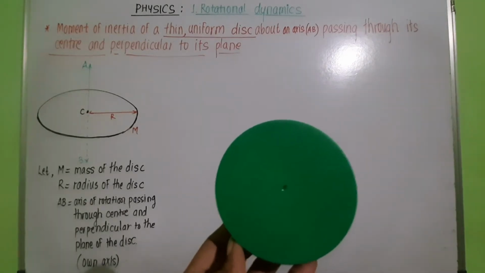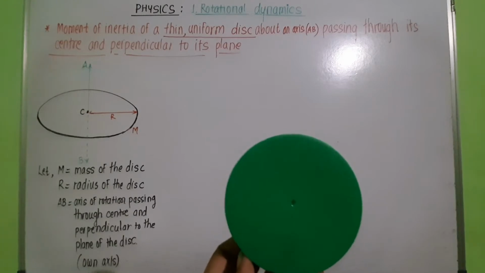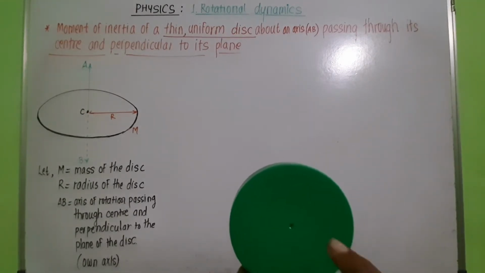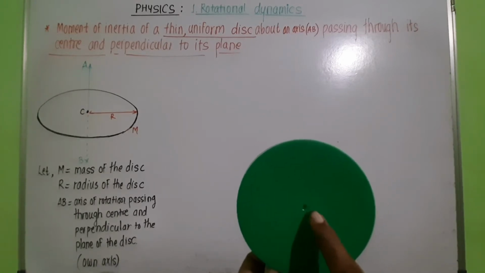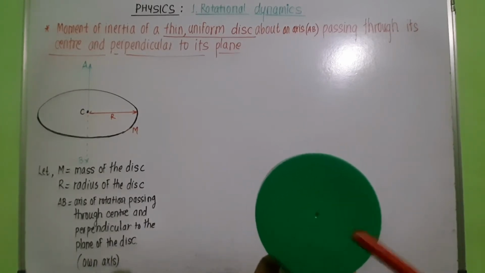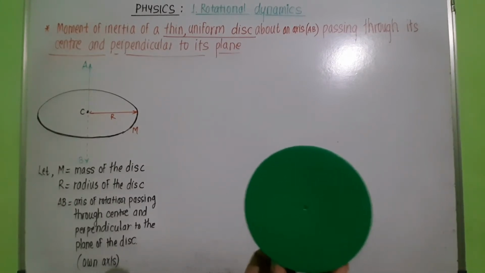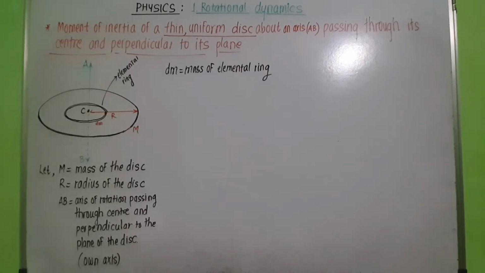Now this disk is a uniform object, so we can consider that it is made up of a very large number of concentric rings, and the radius of these rings may vary from 0 to R, that is up to the radius of the disk. Now in this figure we are going to consider one such ring of mass dm and of width dr.